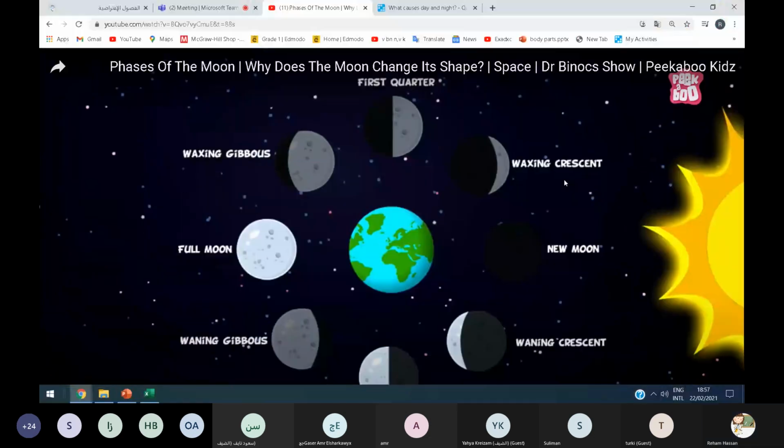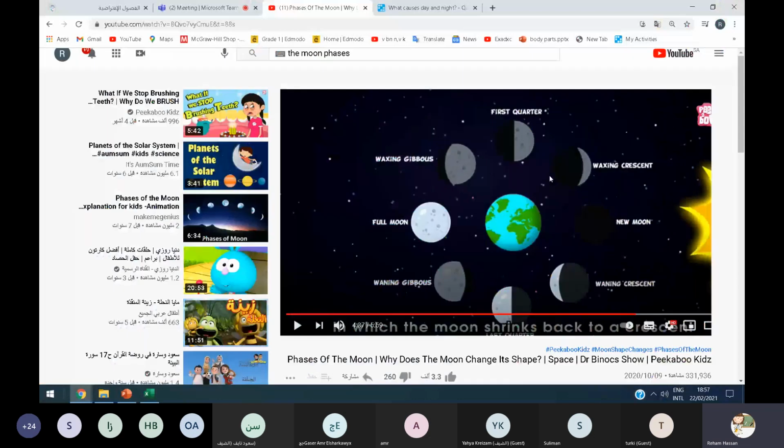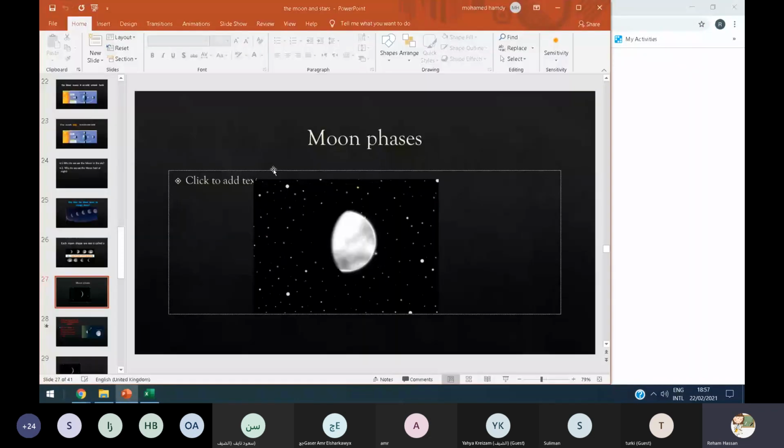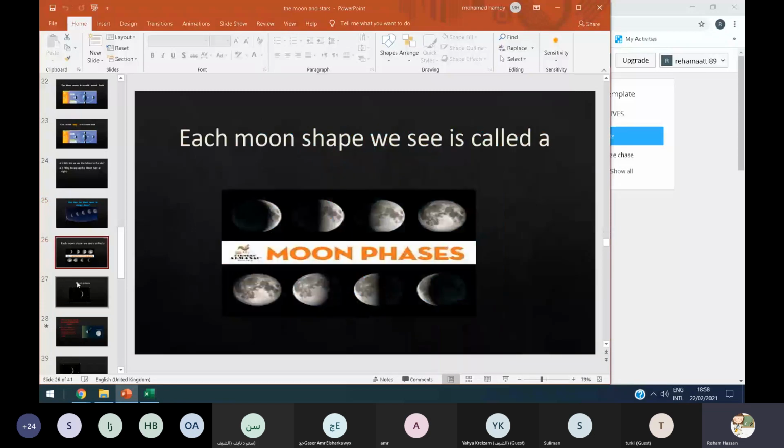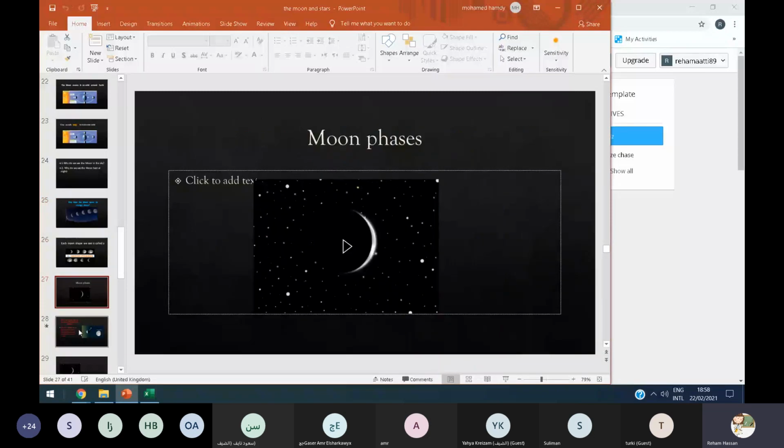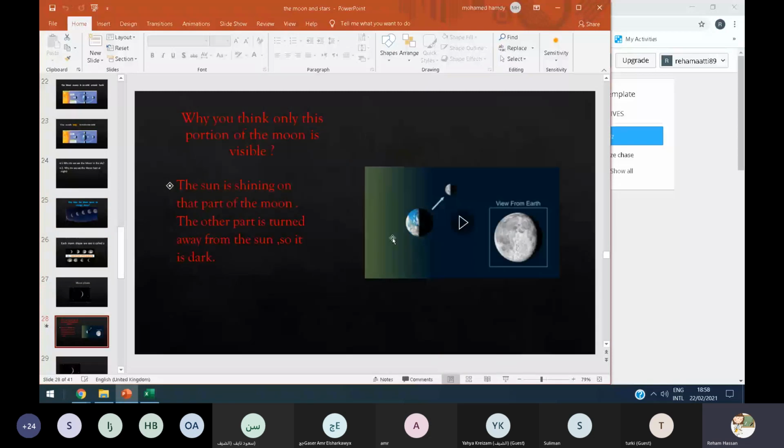Okay, grade 2. So this is about the moon phases, how we can see different shapes of the moon, but really the moon doesn't change its shape. The moon is affected by the light which comes from the sun. So why do you think only this portion of the moon is visible?